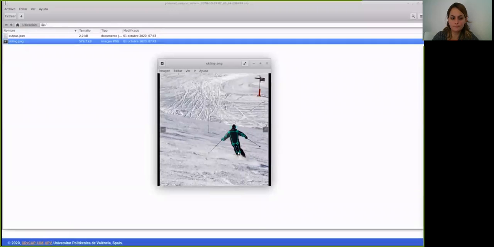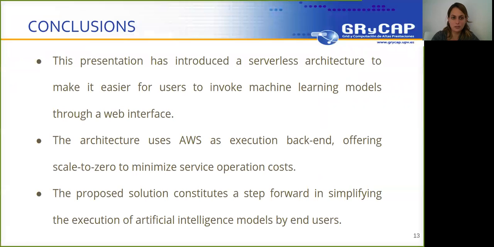Okay, now as conclusions, we can see that this presentation has introduced a serverless architecture to make it easy for users to invoke machine learning models through a web interface. The architecture uses AWS as execution backend, offering scale to zero to minimize service operation costs. The proposed solution constitutes a step forward in simplifying the execution of artificial intelligence models by end users.